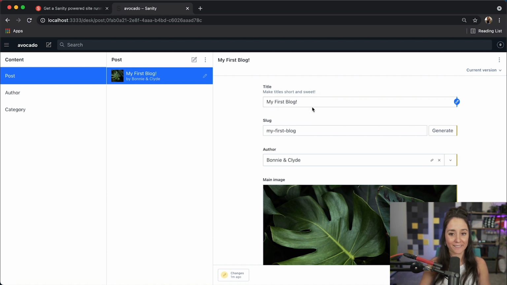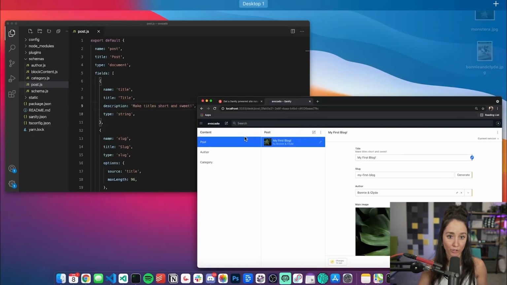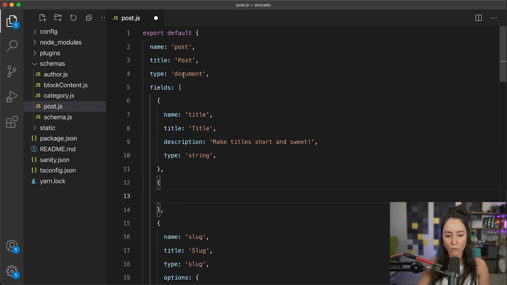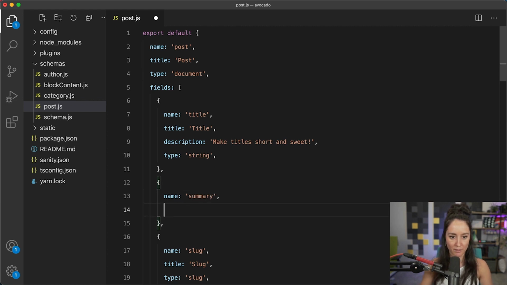Now we can also add different fields. So we have our title, we have our slug. What if we wanted a summary? Let's come down here, open up a new object, and if you notice, we are just typing in our fields array. Each one has its own object within that fields array. Now we'll do name. Name is the name of the field that we're about to create. So we will name it summary. Every good blog post needs a summary.